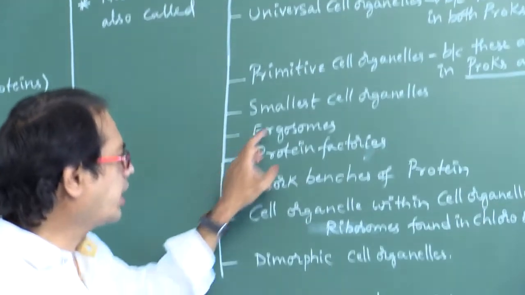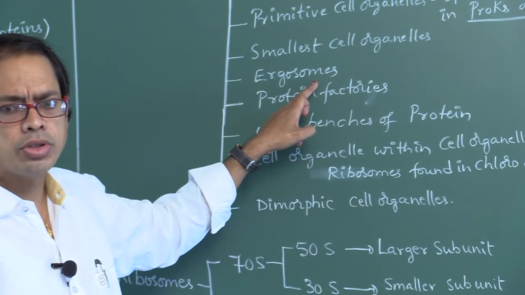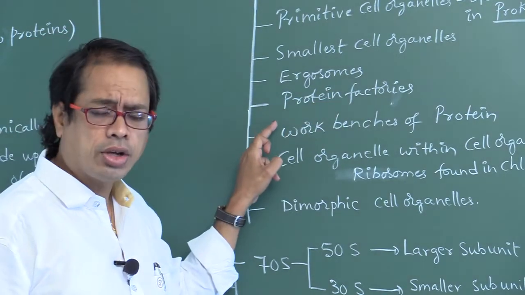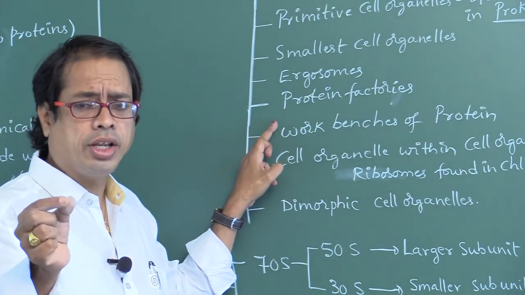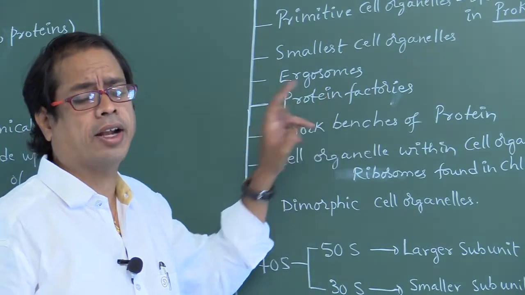These ribosomes are also called ergosomes. Next, these are useful for synthesis of proteins. That's why these ribosomes are also called protein factories.